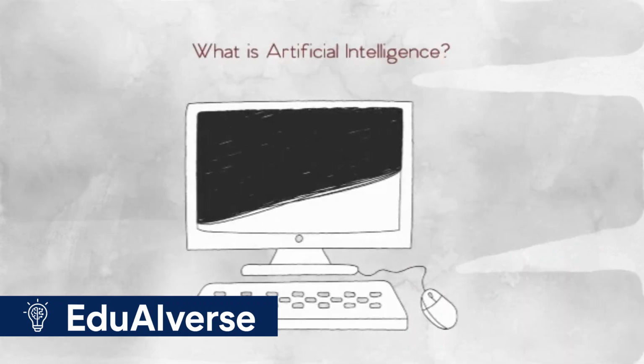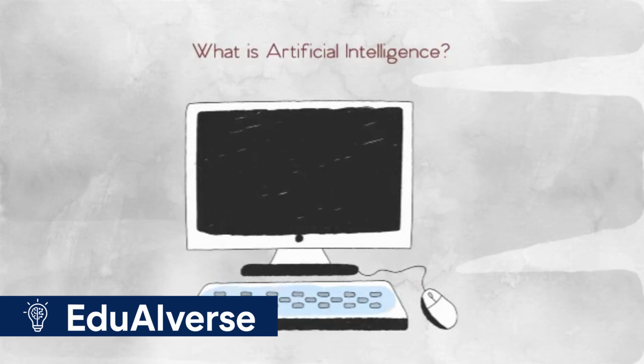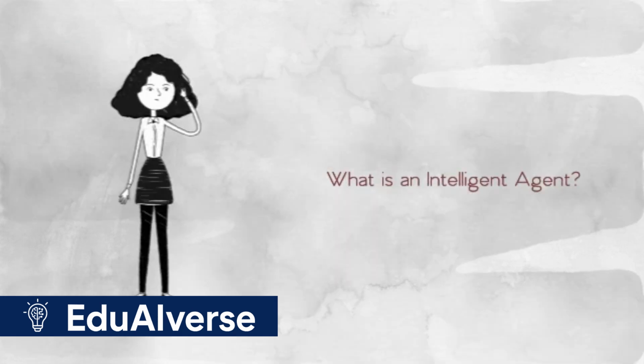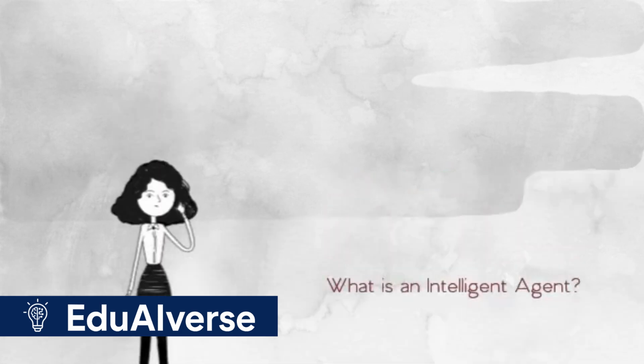Artificial intelligence involves systems that simulate human intelligence. Think of a brain, a robot, and data flow. An intelligent agent observes its environment, learns from experience, and makes decisions automatically. Examples: spam filters and recommendation systems.